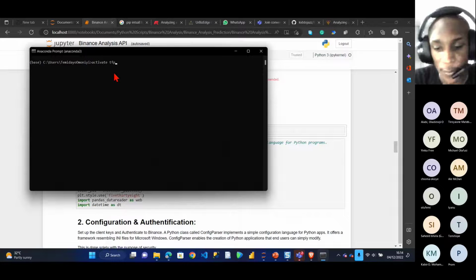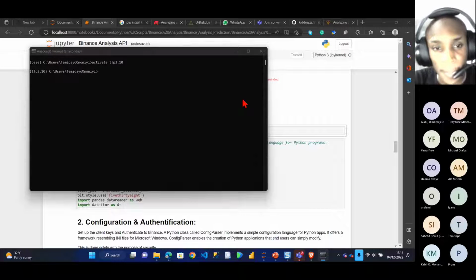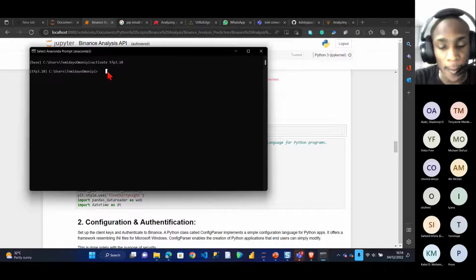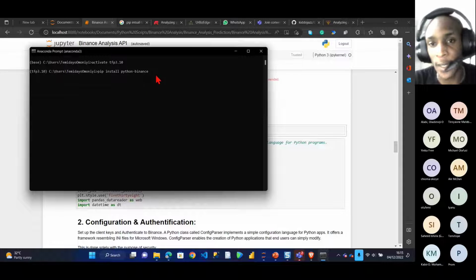Activate TensorFlow Python 3.7. From here, you can just put in that pip. You just copy this, come here, and say install, then press enter. But because I've already installed this on my system, I don't need to do it again, because it might just start taking a lot of time.